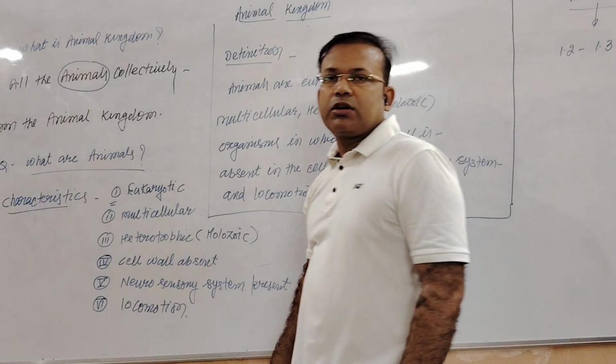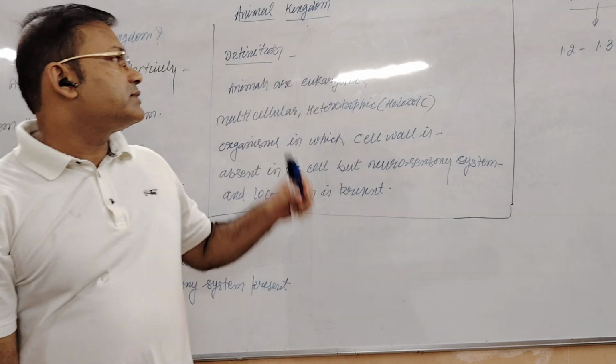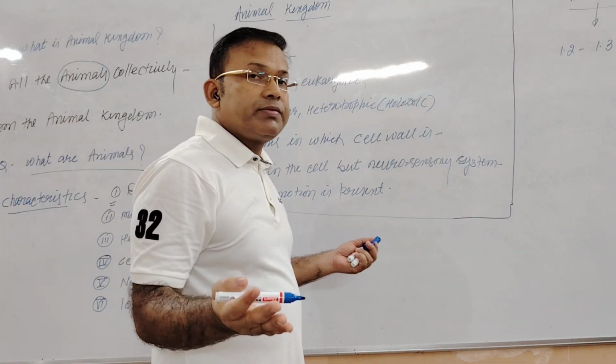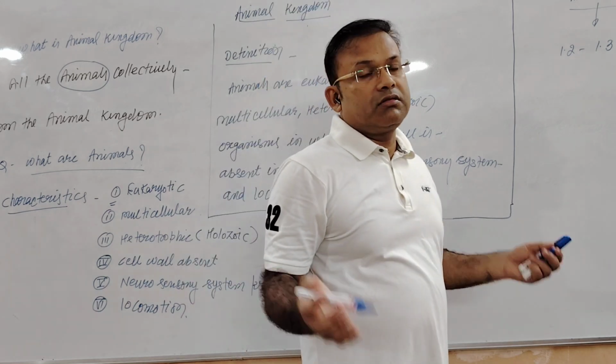The animal kingdom is the collection of all the animals which are present over this planet, and over a million species of animals have been discovered till now.